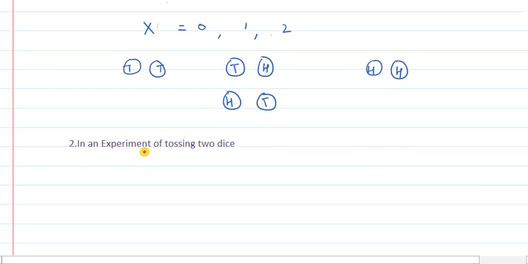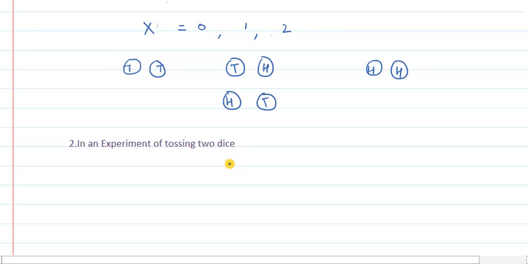The second experiment is tossing two dice together. In this case, you have studied questions like what is the probability of getting a doublet, what is the probability of getting the sum as 9, what is the probability of getting an even number on both the dice, etc. Now, if we want to change the question, we can ask what are the possibilities of the sum of numbers on two dice.